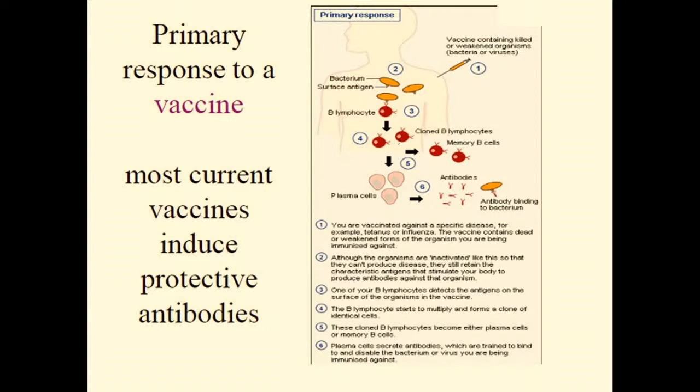Once activated, it undergoes division and produces the plasma cell, followed by the memory cell. We know that plasma cells secrete the antibodies, and memory B cells secrete the memory antibody. What kind of response is this? Primary response.